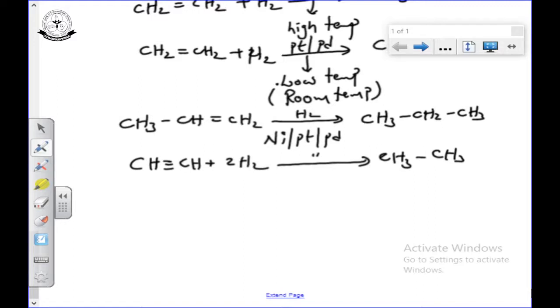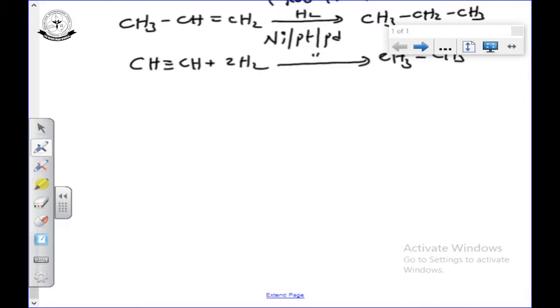Now, in this catalytic hydrogenation, we are going to discuss a lot of things. First, the rate of a reaction. Rate of reaction means speed. Alkenes can undergo catalytic hydrogenation, and alkynes also can undergo catalytic hydrogenation. So, which undergoes catalytic hydrogenation very fast, alkene or alkyne?